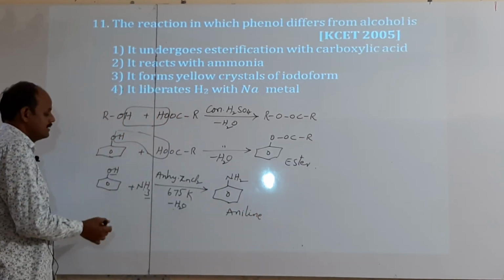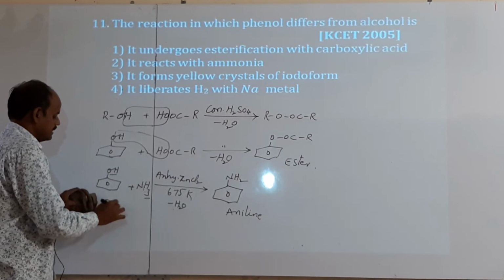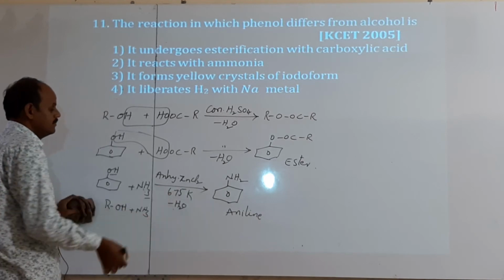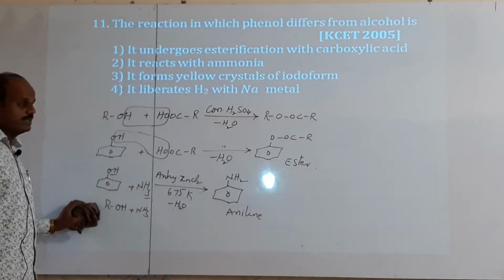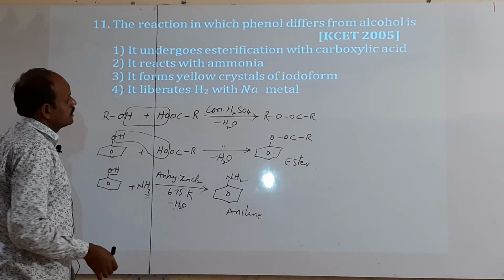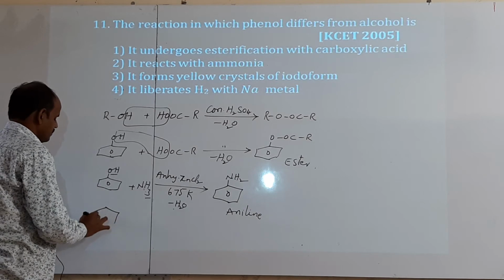Similarly, alcohols also give the same reaction, ROH plus NH3 gives amines only. There is no difference. But here it forms yellow crystals of iodoform. Phenol cannot form iodoform.